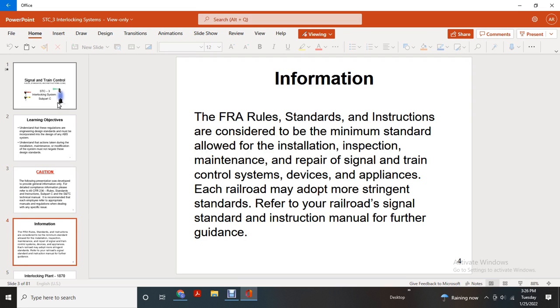Information: the FRA Rules, Standards and Instructions are considered the minimum standard allowed for the installation, inspection, maintenance, and repair of signal and train control system devices. Each railroad may adopt more stringent standards. Refer to the Railroad Signal Standard Instruction Manual for further guidance.